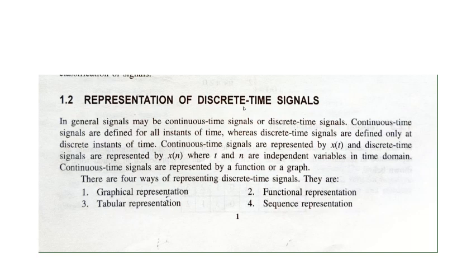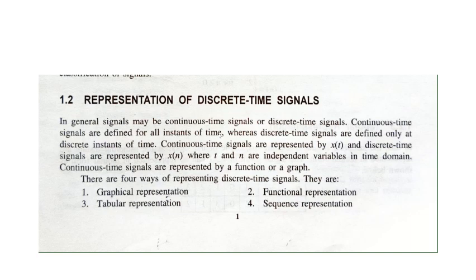Okay. So what is basically the difference between a continuous time signal and a discrete time signal? It is very easy to understand. A continuous time signal is defined for all instants of time, whereas a discrete time signal is defined at discrete instants of time. A simple example of a continuous time signal is the AC power signal that we are receiving at our home. So this is nothing but a continuous time signal.